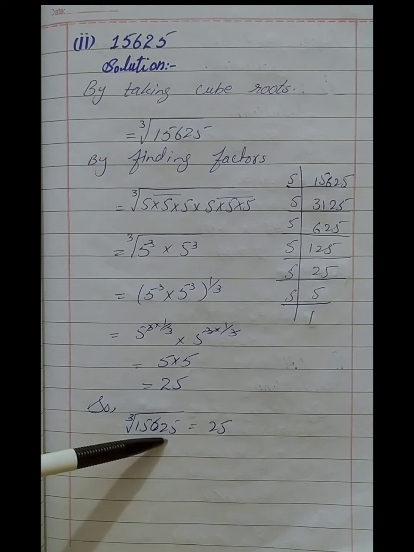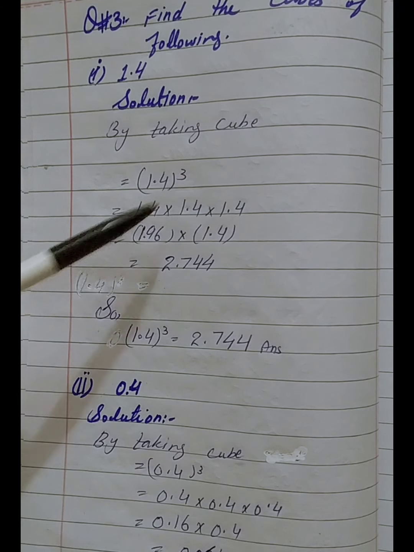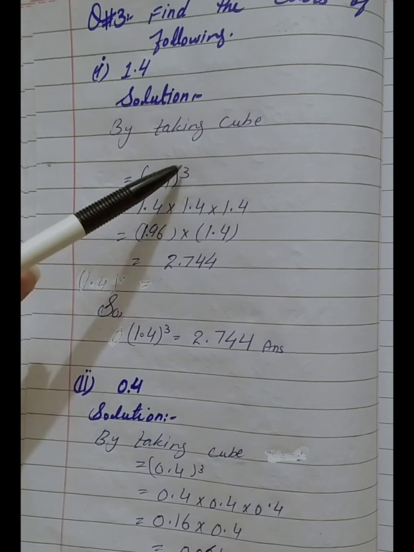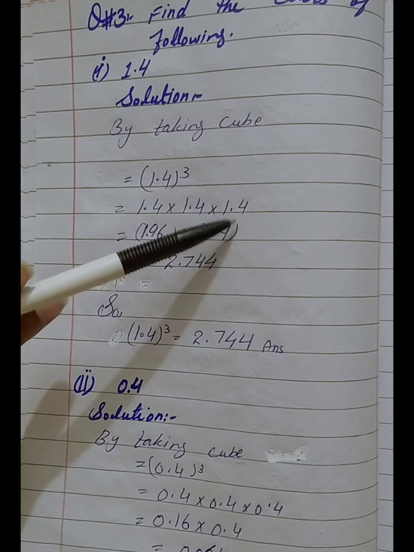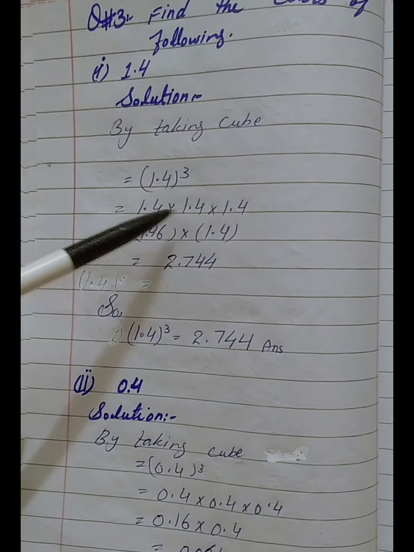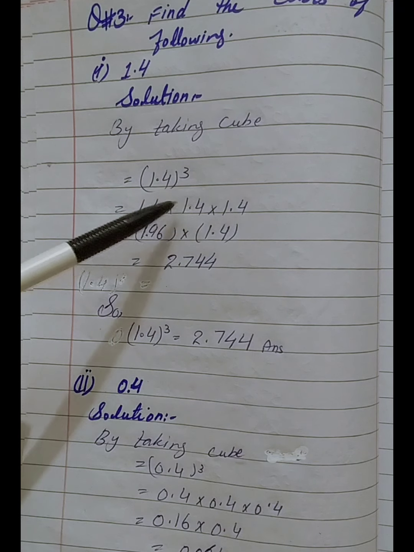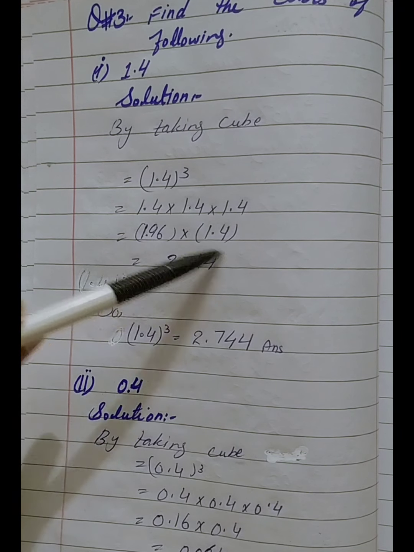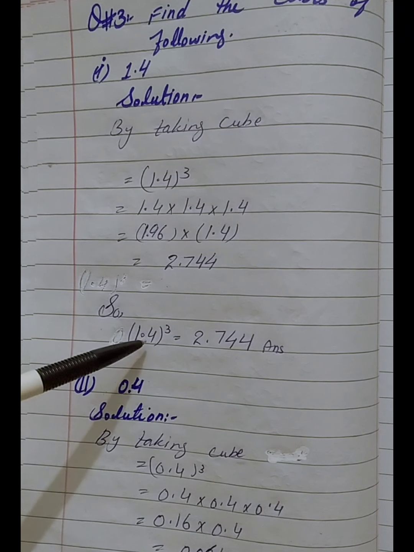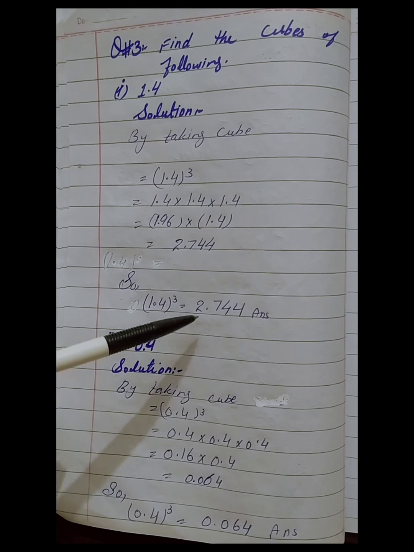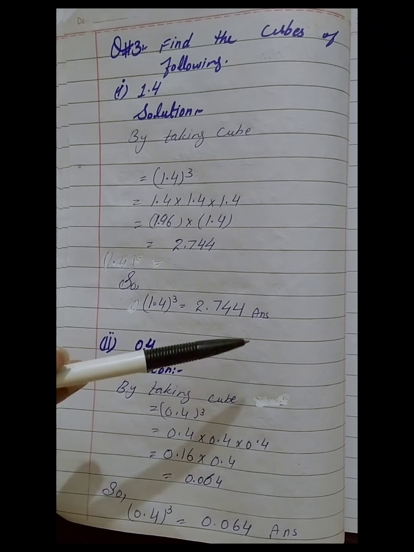Exercise 2.9, question number 3, find the cube of the following. So the next question we have 1.4. By taking cube, we write power 3, means 1.4 multiplied by 1.4 multiplied by 1.4. So firstly we multiply the both values and then with 1.4 and get answer, which is 2.744. So 1.4 cube equals to 2.744.